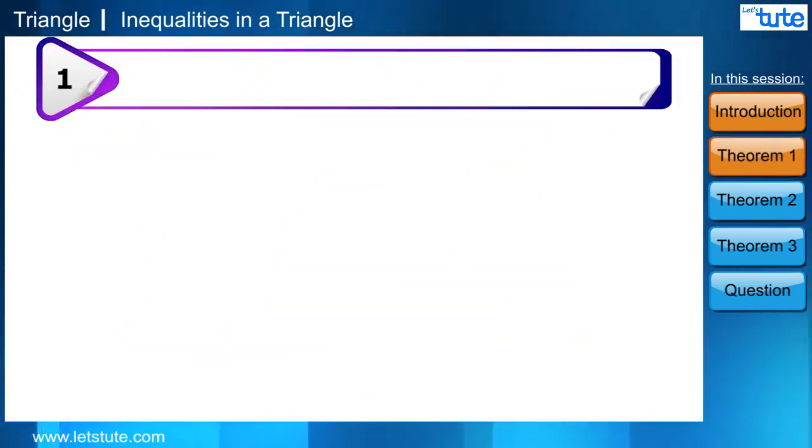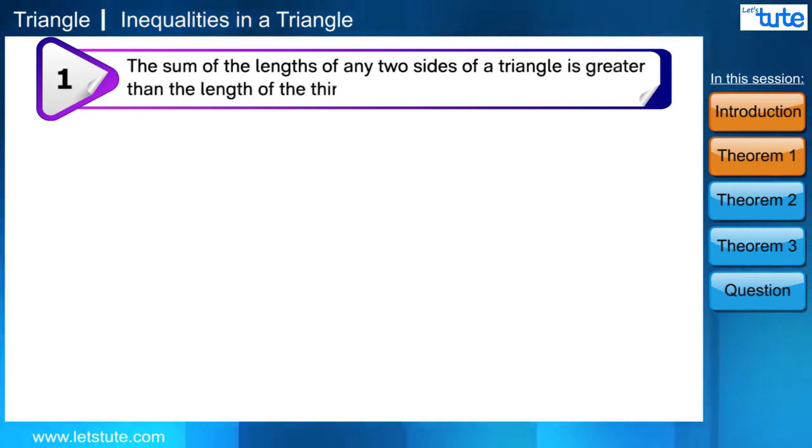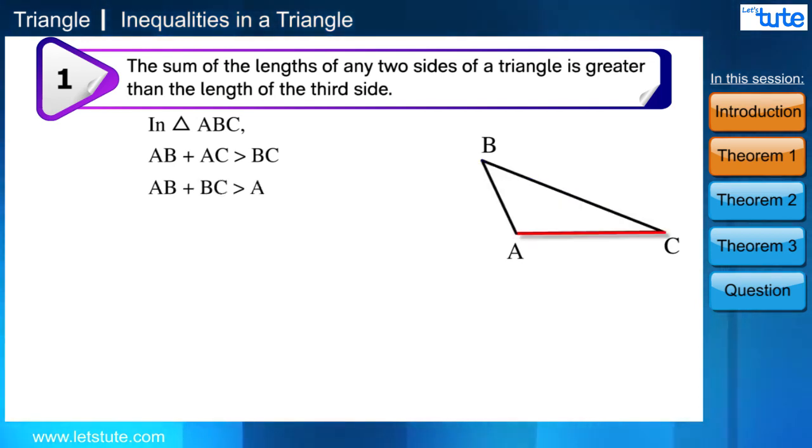So theorem 1: the sum of the lengths of any two sides of a triangle is greater than the length of the third side. Now we are going to prove this mathematically. If we consider the same triangle ABC, then the sum of the lengths of sides AB and AC is greater than BC, and similarly, the sum of the lengths of sides BC and AC is greater than AB. So in triangle ABC, AB plus AC is greater than BC, AB plus BC is greater than AC, and BC plus AC is greater than AB.